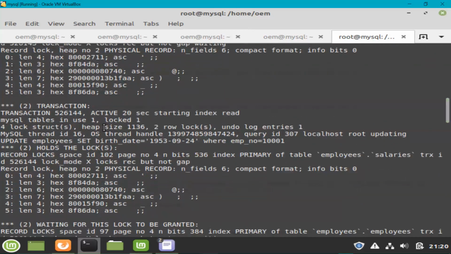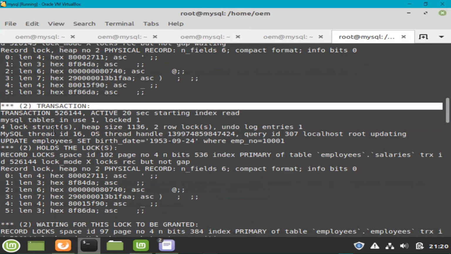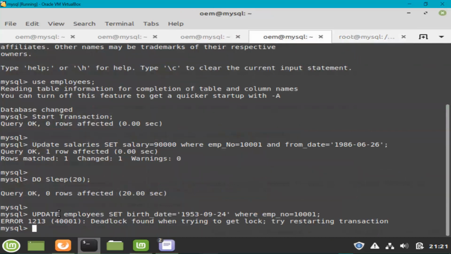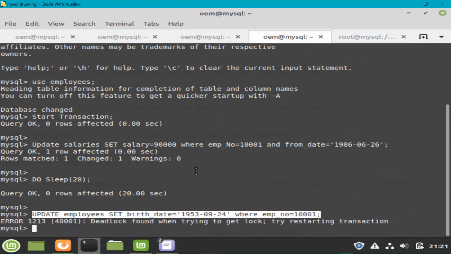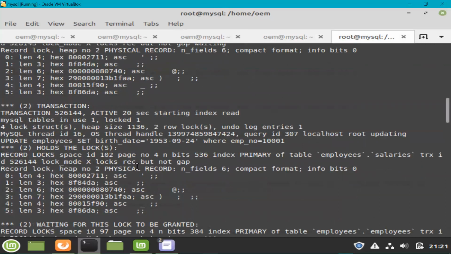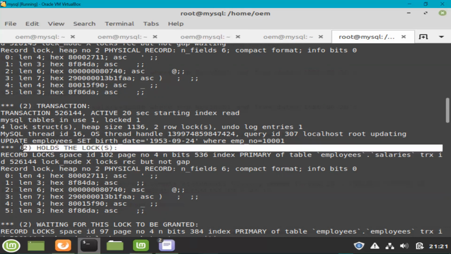But if you go down, you can also see the information about transaction 2. You can see this command on the employees table. This is the second command. In the same transaction, it has run one more command, on the salaries table, but you cannot find it here. You can only find the command which was available at the time of the deadlock. So it was running the update on the employees table. And the other transaction, which was the deadlock winner, was running the update command on the salaries table.